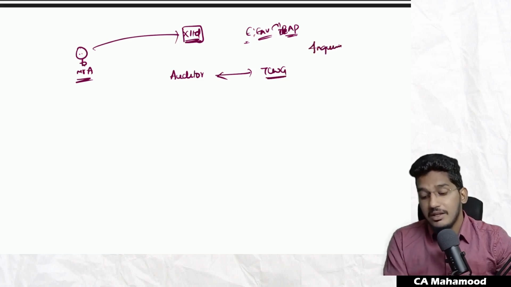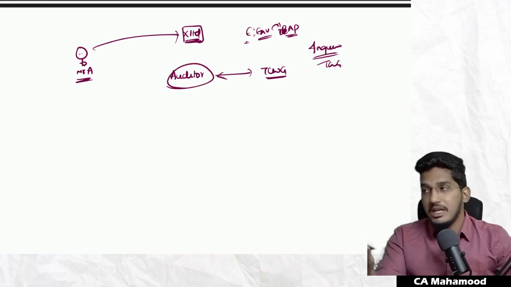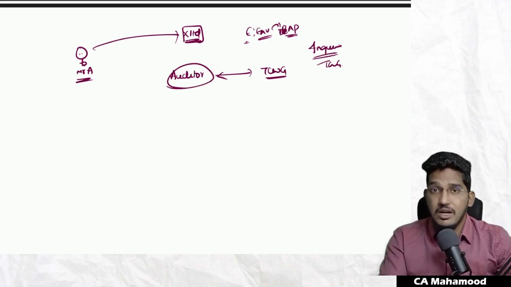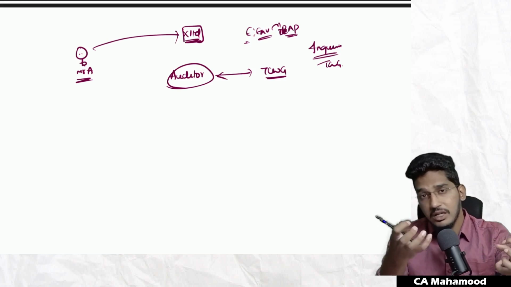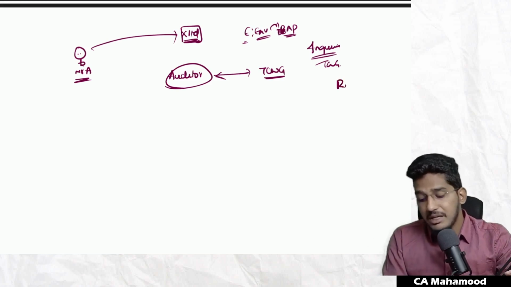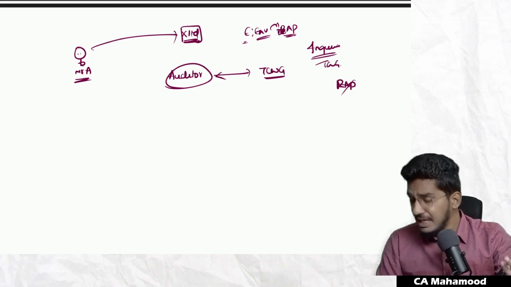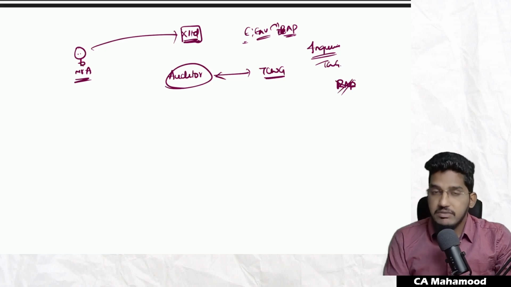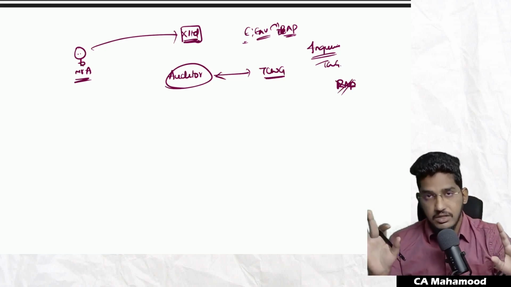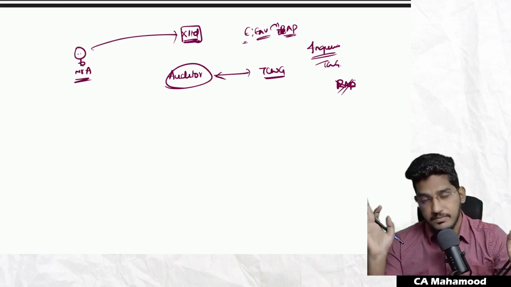With whom will you do the inquiry? Those charged with governance only. You have to go to the board of directors, sit with them and ask, sir, what is your entity, in what environment you are operating, what internal controls you have. If you don't have effective communication between the auditor and those charged with governance, you will not be able to perform risk assessment procedures itself. Leave out the rest of the audit. If there is no effective communication, you can't even start the audit.